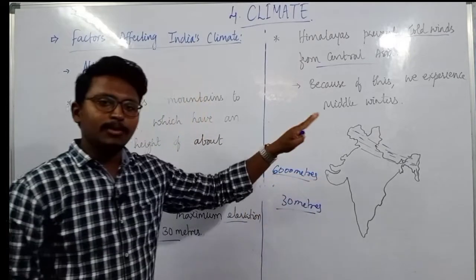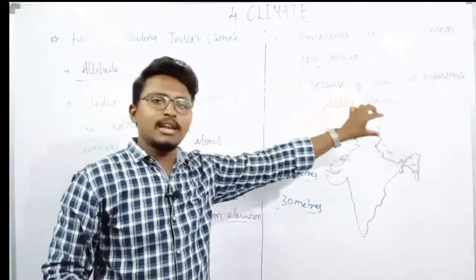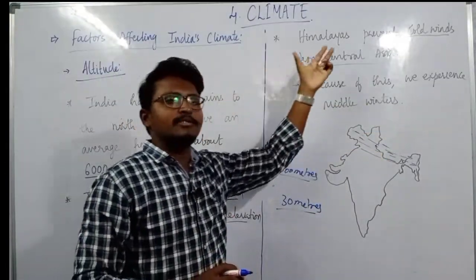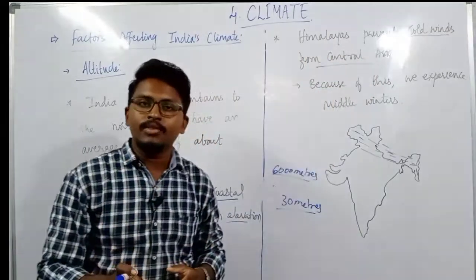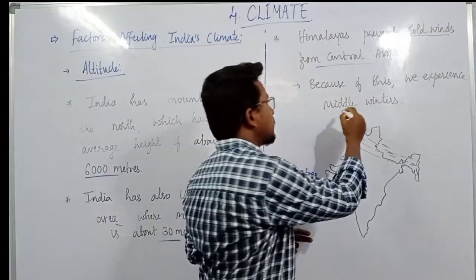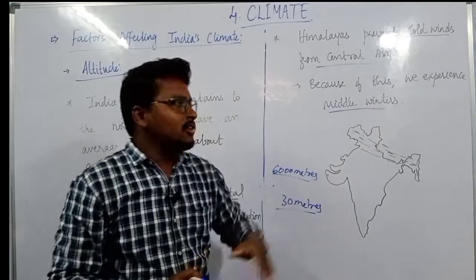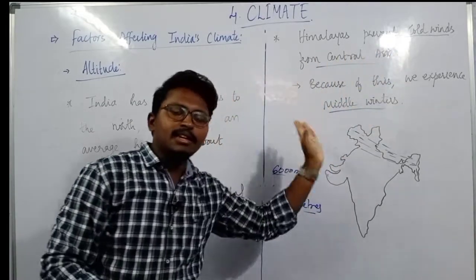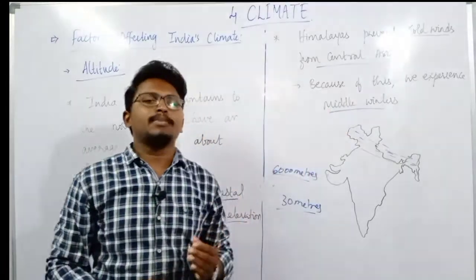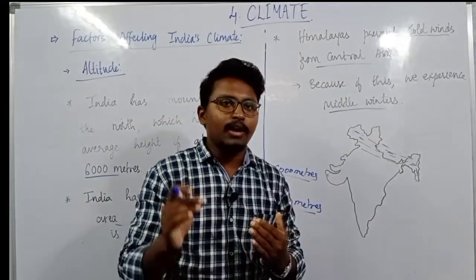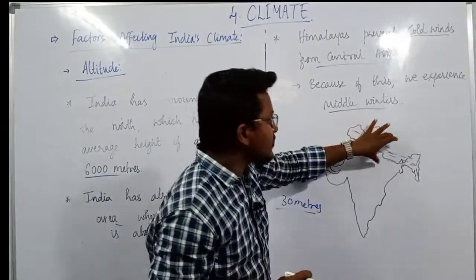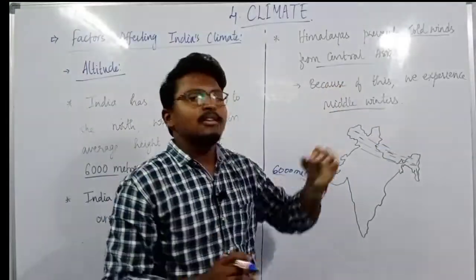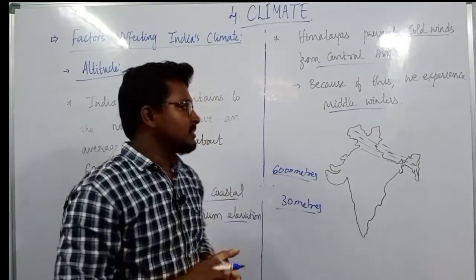Because of the presence of the Himalayas in the northern part of India, we are protected from cold winds from Central Asia, and because of that we experience only mild winters. Those countries lying above the Himalayas in the other regions of Central Asia experience somewhat extreme winters. But because of the Himalayas, in the Indian subcontinent we experience mild, that means normal, winters.